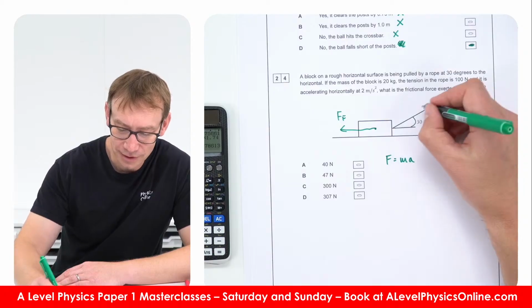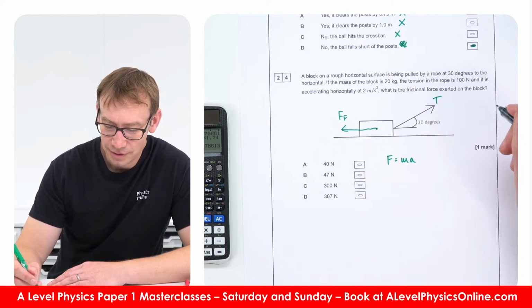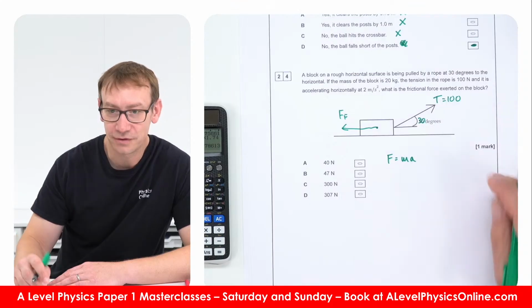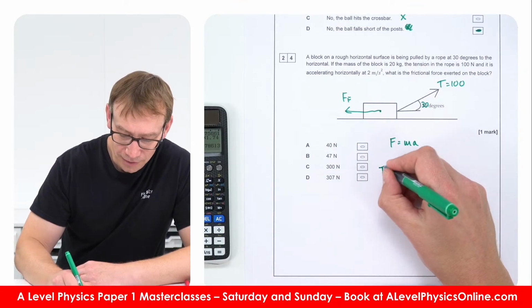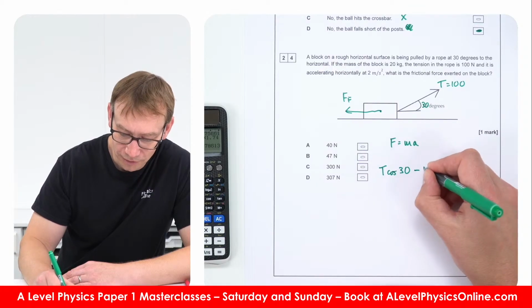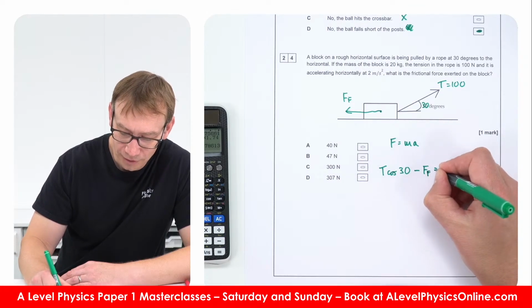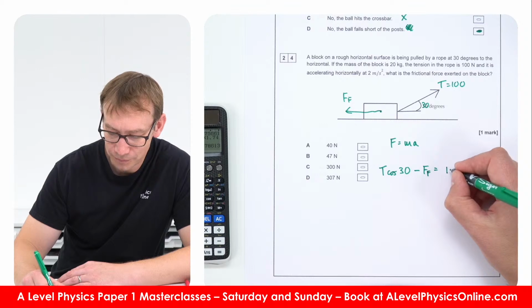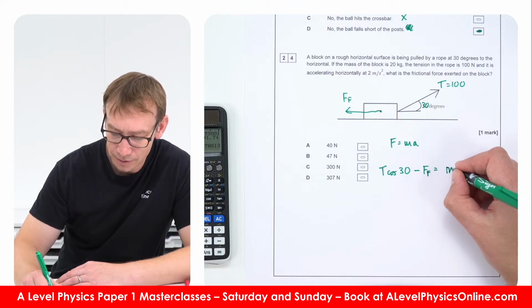So basically the tension is 100. That angle is 30 degrees as it says there. So the tension times cos 30 minus the frictional force is equal to the mass, which is 20, times this acceleration, 2.